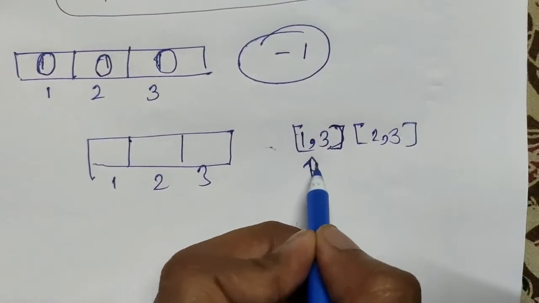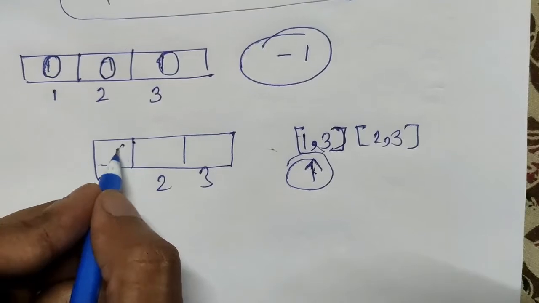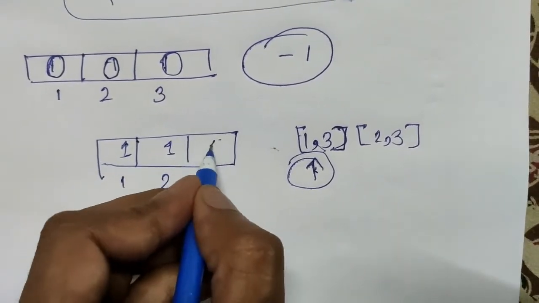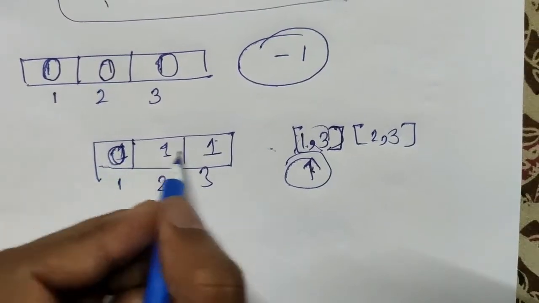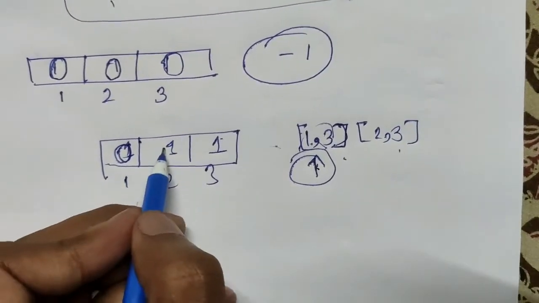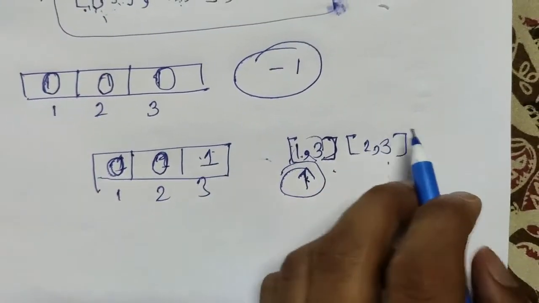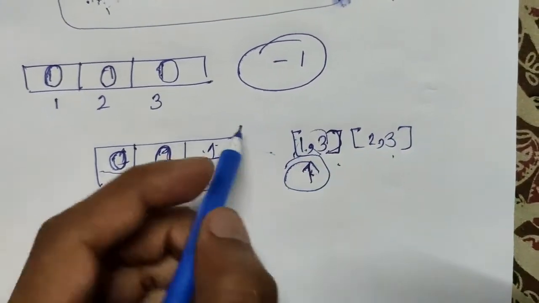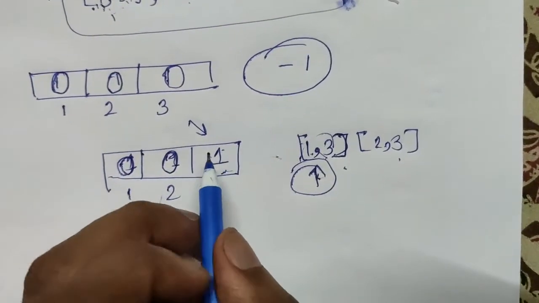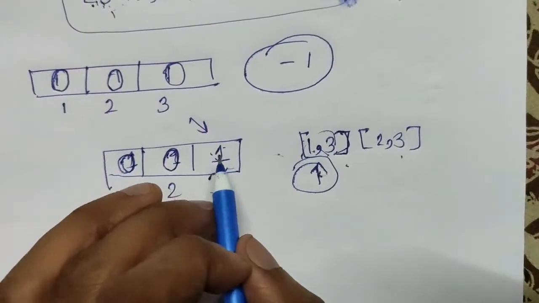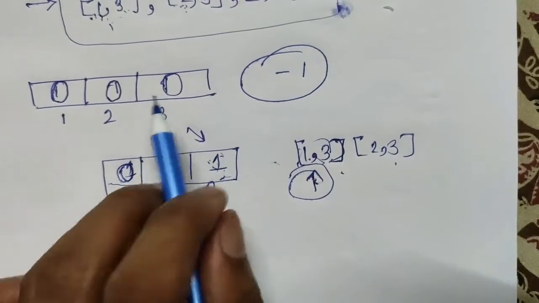Initially everyone was 1, meaning everyone was a judge, and 1 trusts 3 means 1 is not the judge. 2 trusts 3, so 2 is not the judge, and for 3 there is no condition. So we found one potential candidate. He may be the judge, but we are not exactly sure whether he is the judge or not. So how can we ensure that?